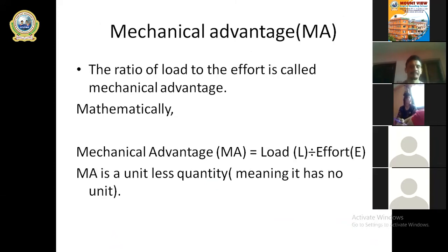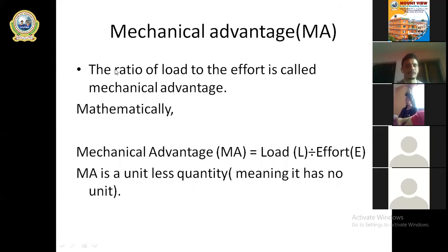Now, this is a very important one. Now we are going to learn about mechanical advantage, which is denoted by MA. You can see the definition there. The ratio of load to the effort is called mechanical advantage. Ratio means division. So when load is divided by the effort, that is known as mechanical advantage.